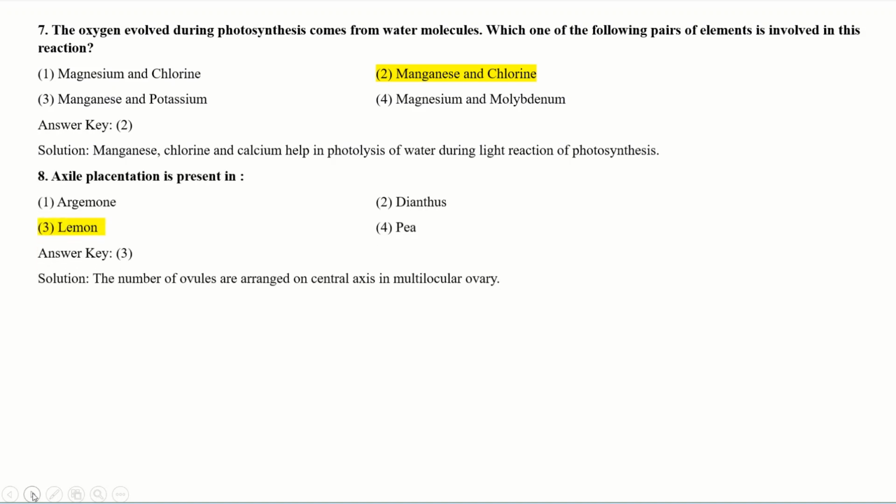Next question. Axial placentation is present in Argemone, Dianthus, Lemon, Pea. What will be the correct answer for axial placentation?